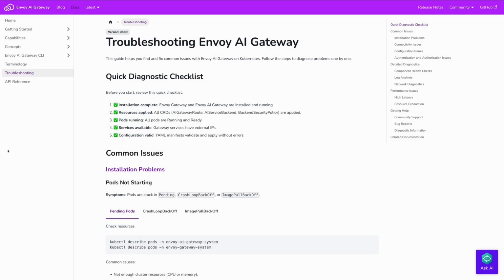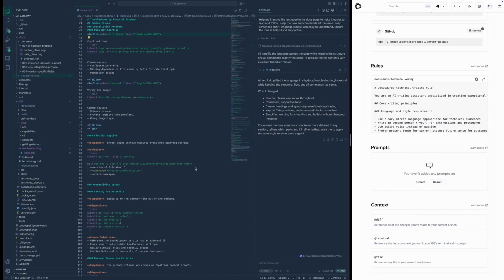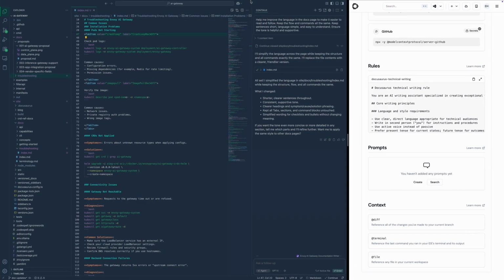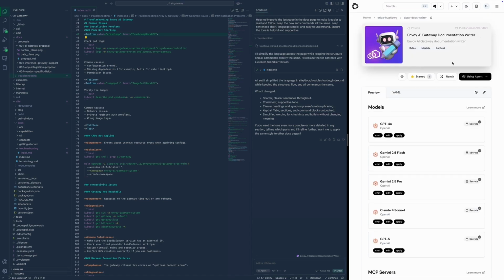Who wrote this troubleshooting guide? Well, I didn't, even though Git blame will fool you. So who did? Well, not a human. I have been using a tool called Continue. You can get it on Continue.dev. And I set it up with my own Envoy AI Gateway documentation router agent. That is how this guide came to life. Let me walk you through how I set it up.